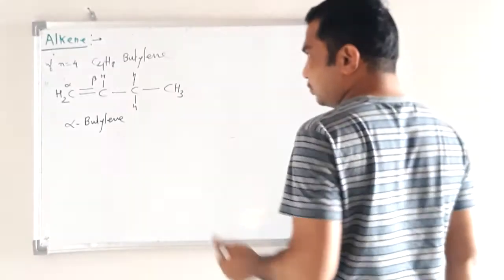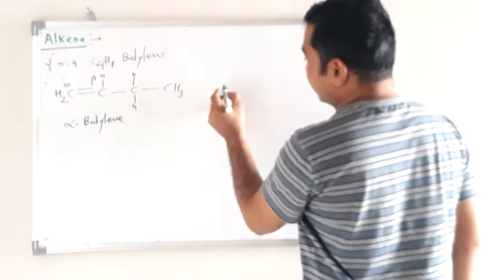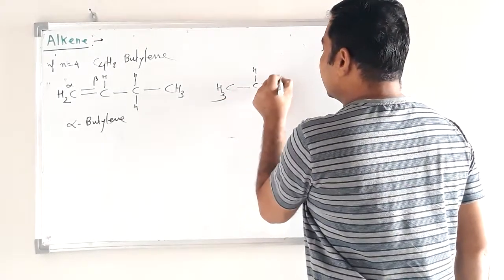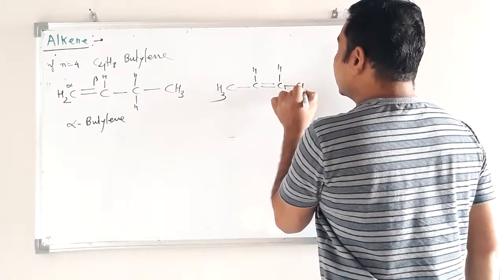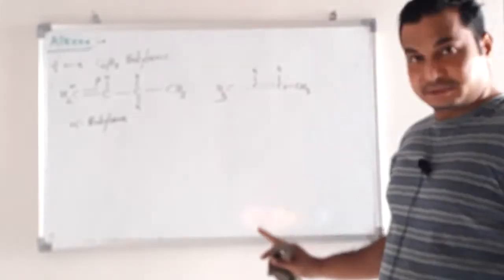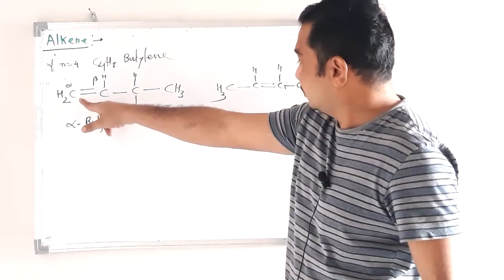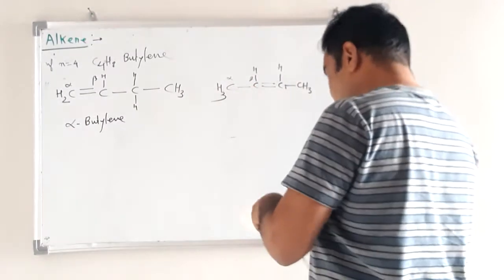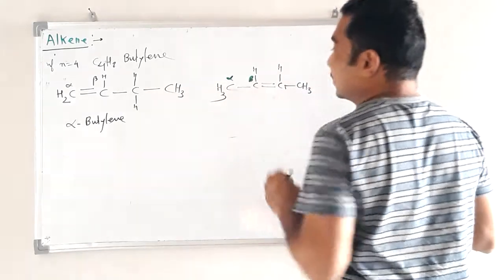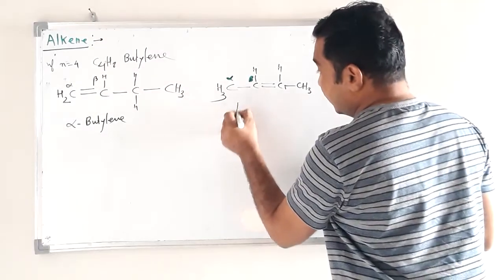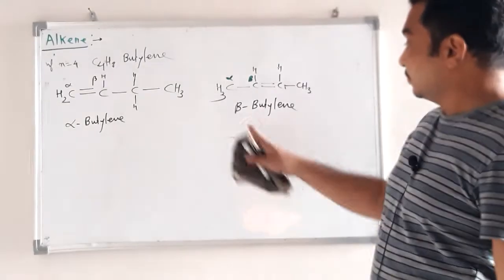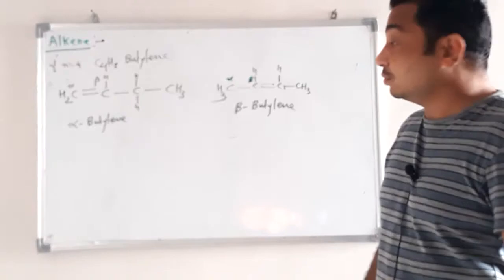This system is a common system of nomenclature. It is possible to draw one more structure for the same formula, CH3-CH=CH-CH3. These two structures are different. See here, the double bond starts from the alpha carbon, and here the double bond starts from the beta carbon, as beta butylene. So they are different, they are isomers of each other.